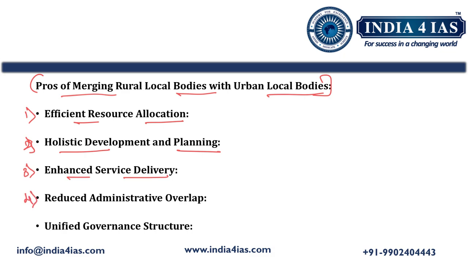Then the fourth benefit is reduced administrative overlap. Merging local bodies can eliminate the duplication of administrative functions and reduce the bureaucratic burden by combining resources, expertise, and manpower. The fifth benefit is unified governance structure. A single governance framework for both urban and rural areas could lead to better coordination in the execution of central and state government schemes, improving implementation efficiency.